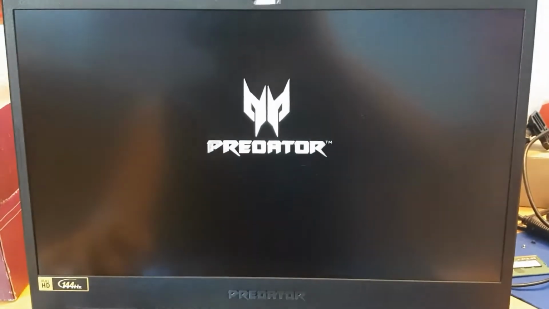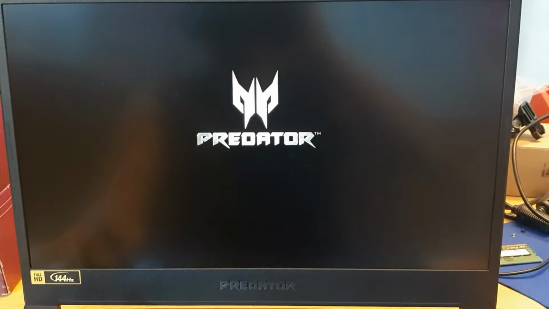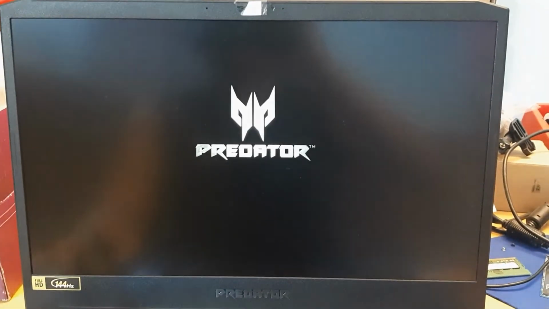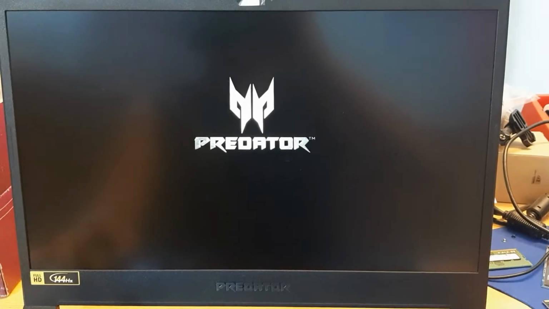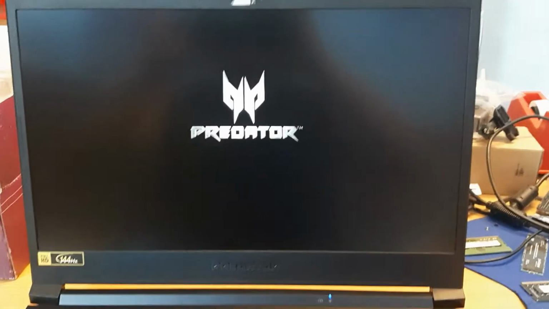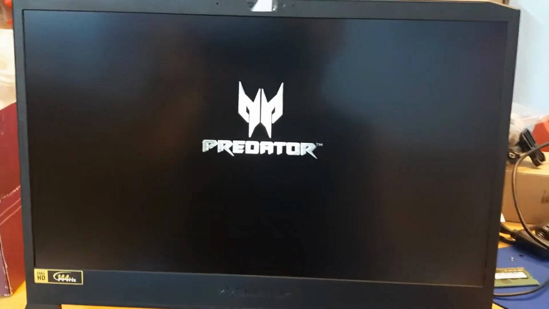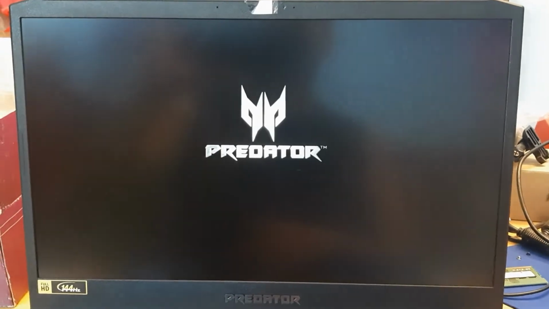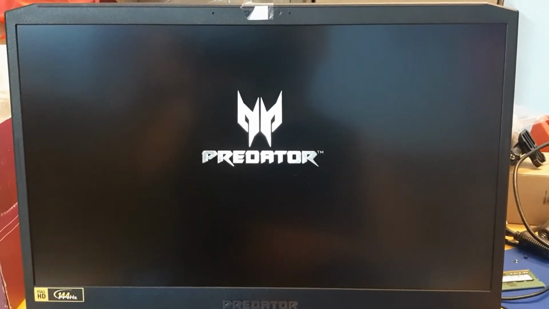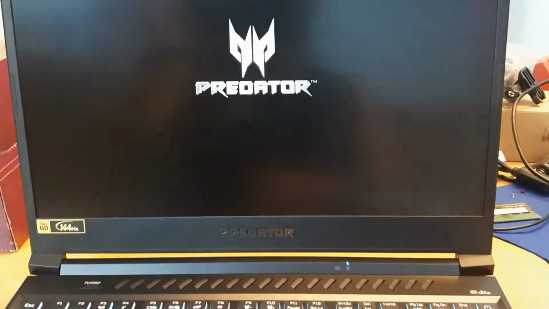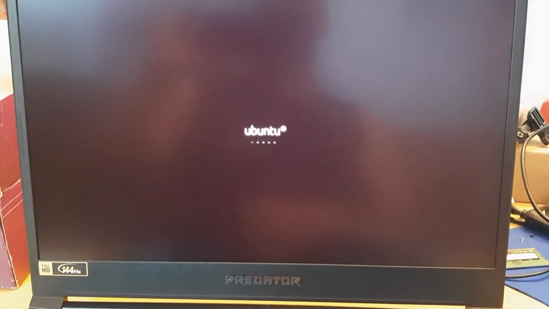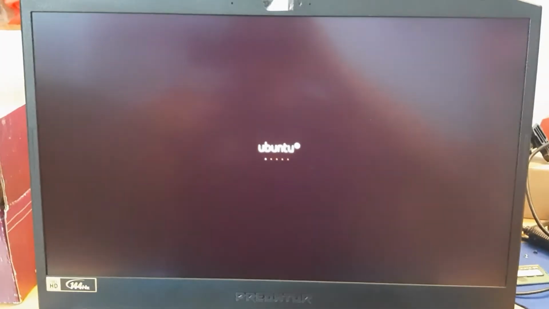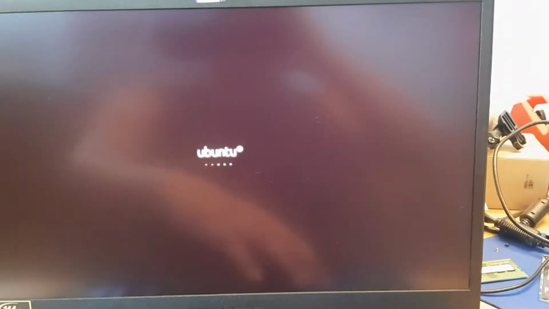And let's check the BIOS of the operating system, whether it is working perfectly. It takes time, so maybe it's going to load my operating system. It loads my operating system. Let's restart it. Not interested to open the Ubuntu right now.